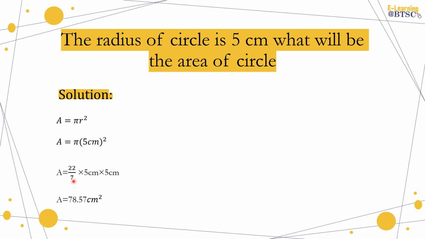A equals, now we will put the value of pi. We have taken it as 22 by 7 into 5 centimeter multiplied by 5 centimeter. Why twice? We know that here 5 centimeter has the exponent 2. Exponent 2 means the number is multiplied with itself. Now you will simplify this portion, 22 by 7 into 5 centimeter into 5 centimeter. You have the answer 78.5, and you will multiply the units with units. When you multiply centimeter with centimeter, you have centimeter square.